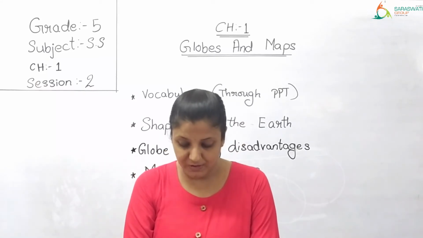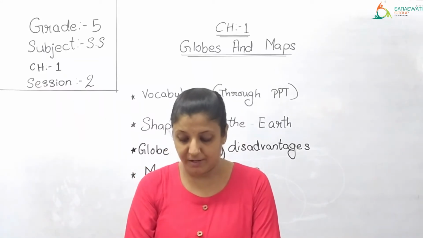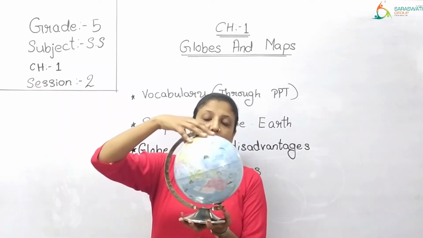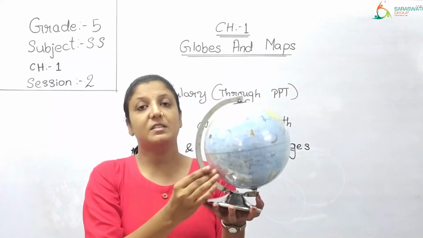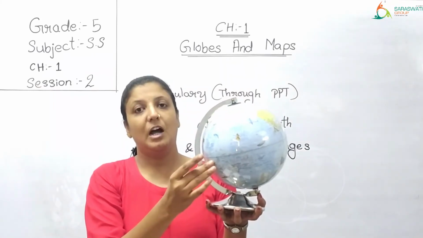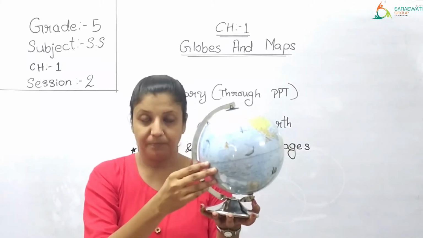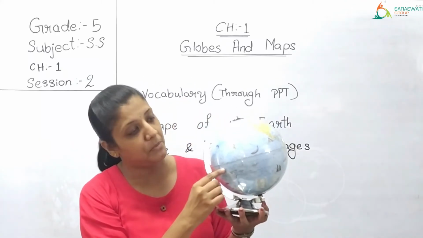It helps us to see the shape, size and location of the continents, countries and oceans. See, here you can see the shape of different places, the size, how big a continent or a country is, and also the oceans, where the oceans are located. You can see the blue colors.